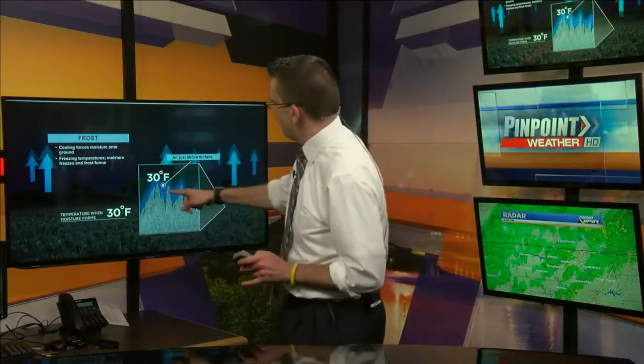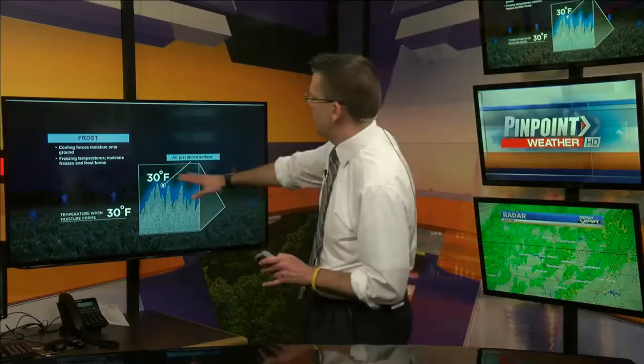Just like when clouds form, just like when dew forms, when the temperature moisture needs to form at and our air temperature match, the water vapor inside that air condenses out. Only this time it's freezing, so we see the development of frost.